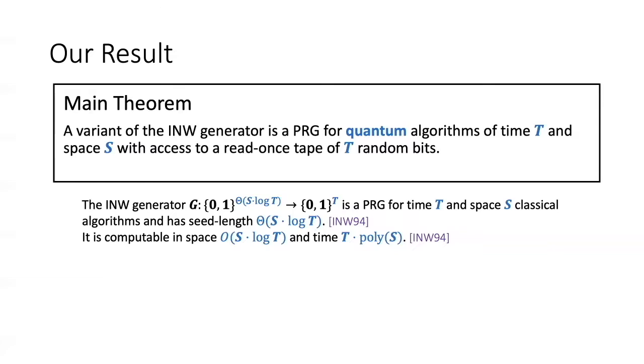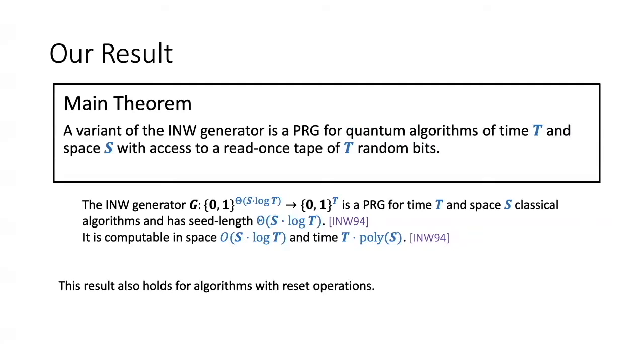For time t space S algorithms, it uses seed length S log t. It is also computable in very little space and very little time. We show that a variant of this generator actually works for quantum algorithms of time t and space S which read random bits. This result also holds for algorithms that can perform reset operations.